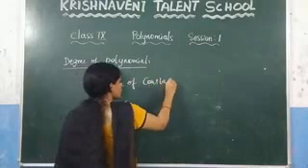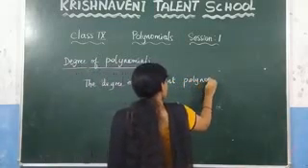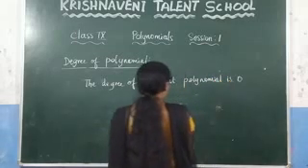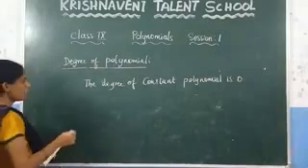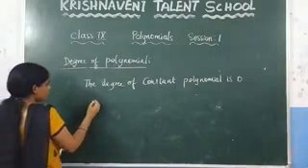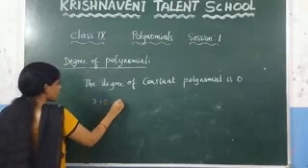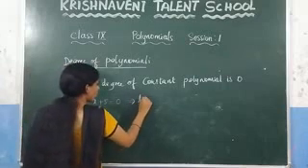So from this what we can conclude here, the degree of the constant polynomial is 0. If the degree of the polynomial is 1, we call it a linear polynomial, and here consider x plus 5 is equal to 0. Since here the degree is 1, we call it a linear equation. What we call this one?